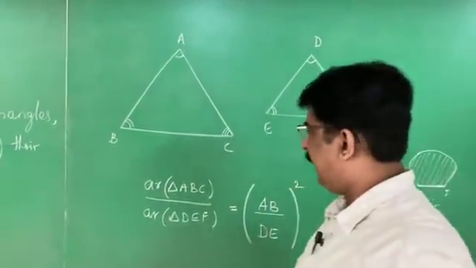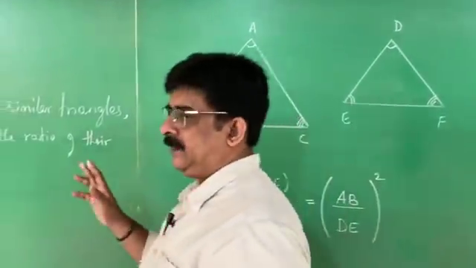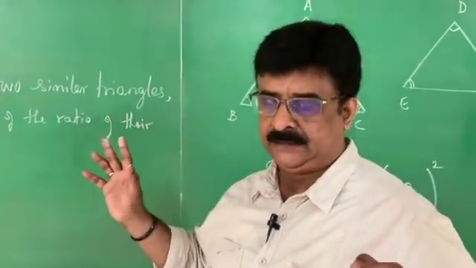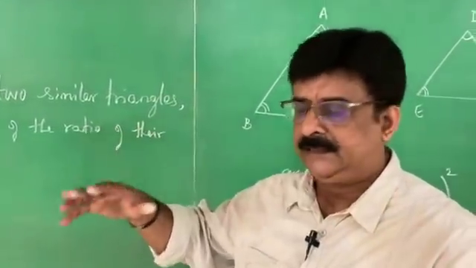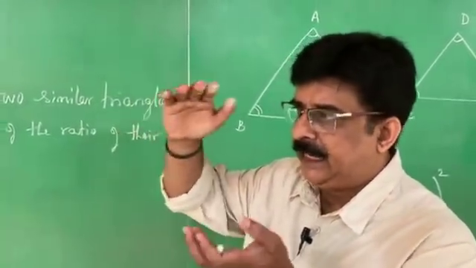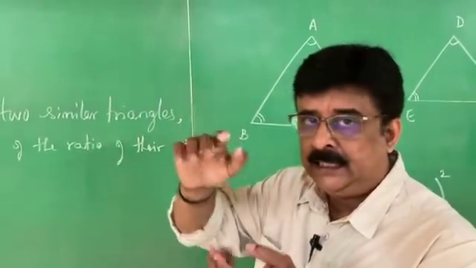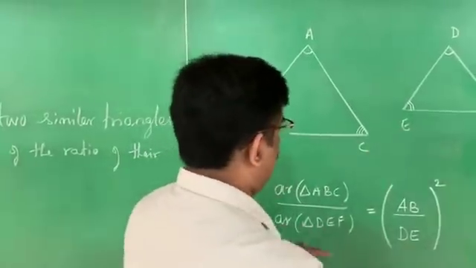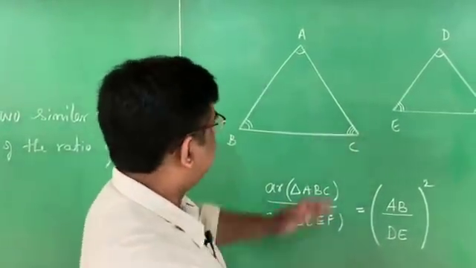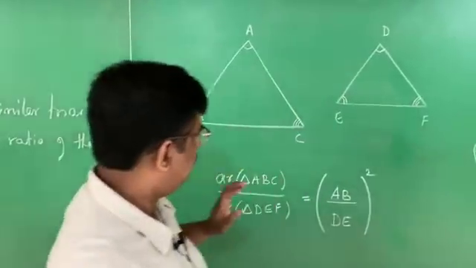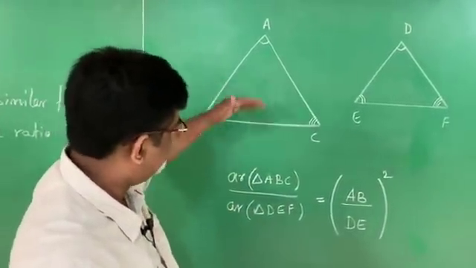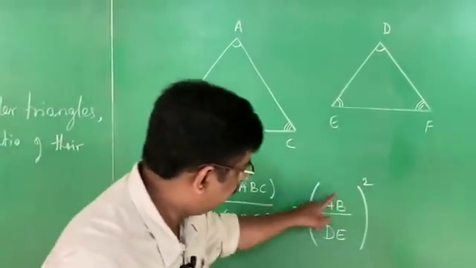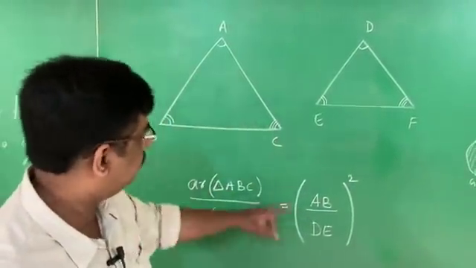Now I repeat once again the statement of the theorem, that is the third theorem of the triangle: the ratio of areas of two similar triangles is equal to the square of the ratio of their corresponding sides. Here, ABC and DEF are similar triangles. The ratio of the areas of ABC and DEF is equal to the square of the ratio of their corresponding sides.